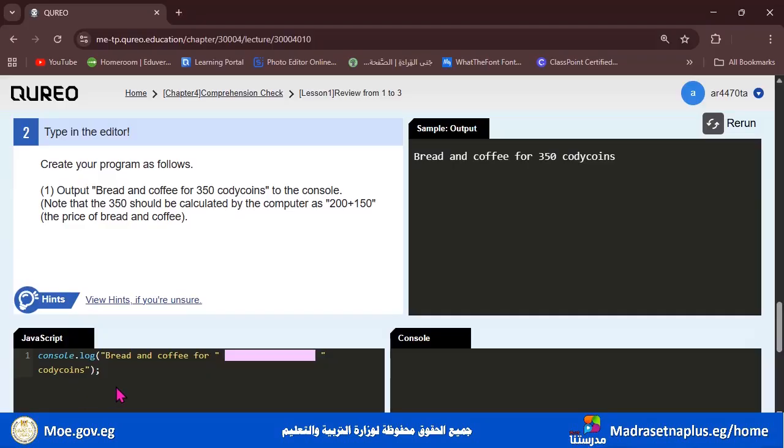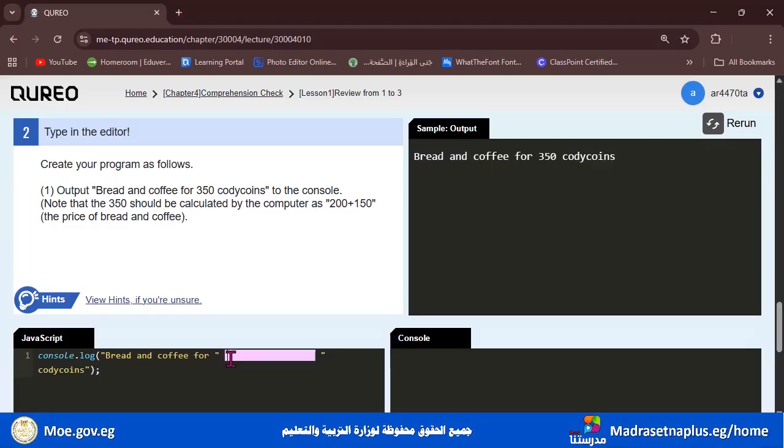So to do this, we need to write console.log first. After that, we open the parentheses and put the double quotation marks for the first characters, which are bread and coffee for. So we put them between two double quotation marks. After that, we need to put a plus. Do you remember that?